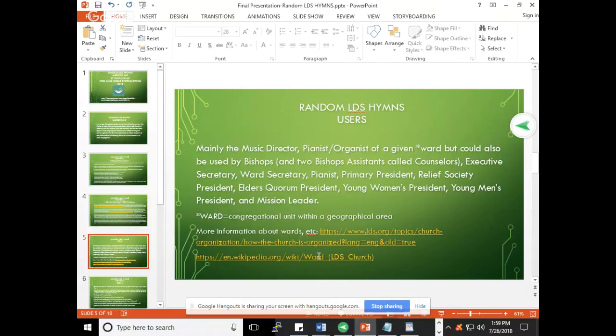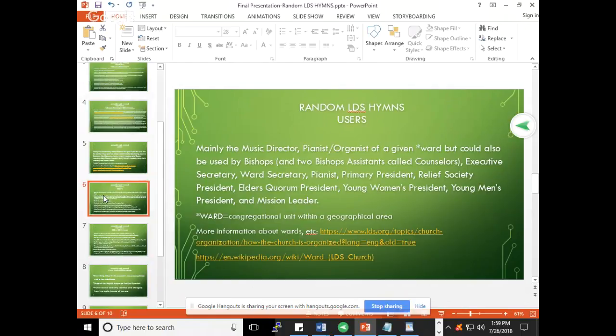And I put two links here at the bottom where you can get more information about some of the other names that you're seeing here, just so that you can understand some of the context of where this app is going to be used.